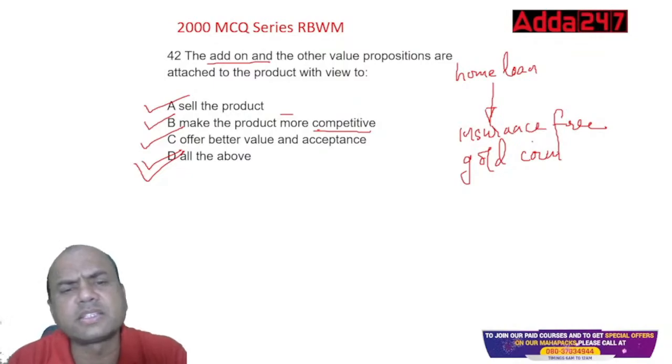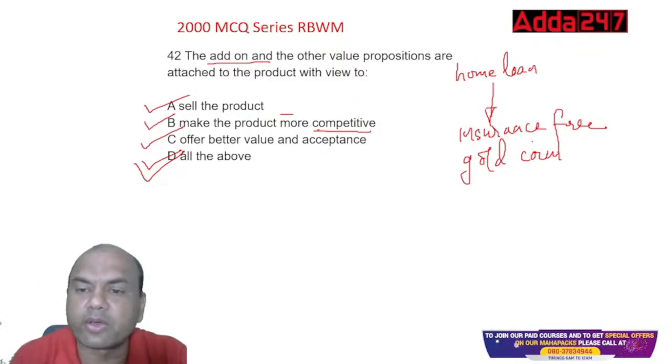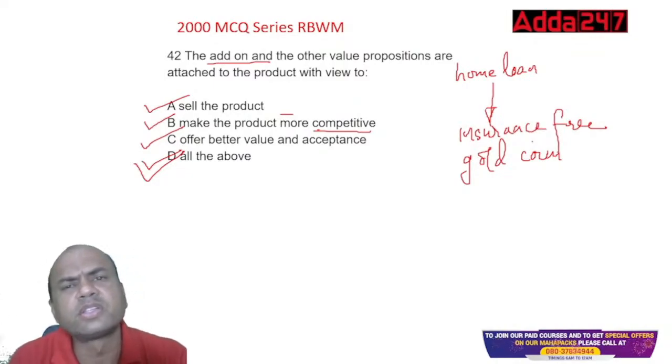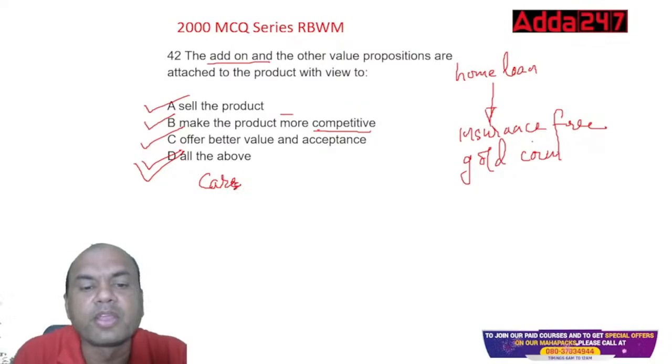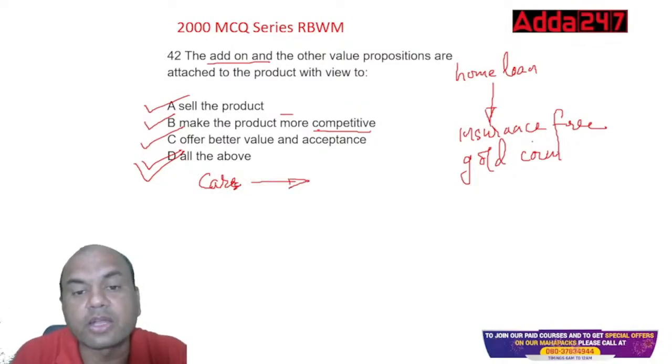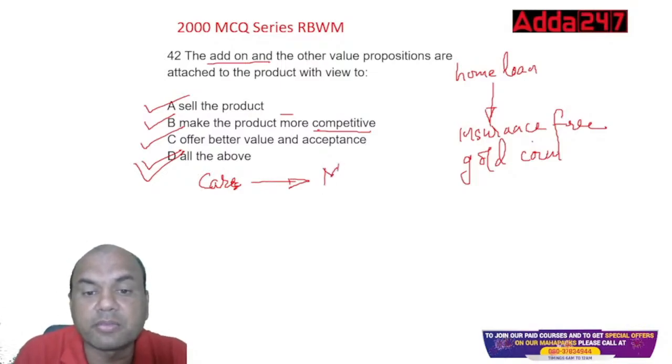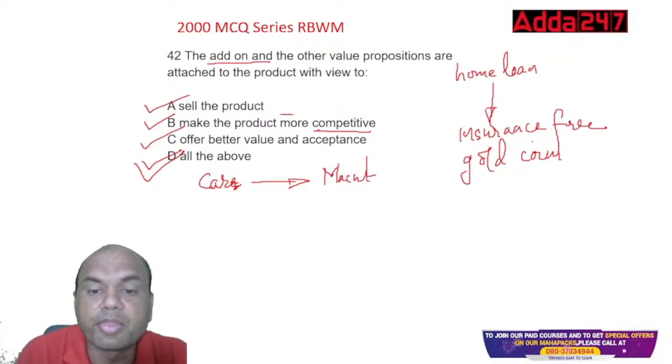Remember, today's world is a world of add-ons. You'll see so many add-ons. You buy a car today and, along with this car, you get 3 years maintenance free. This is all add-on, right?